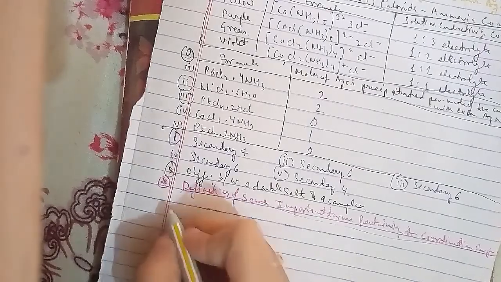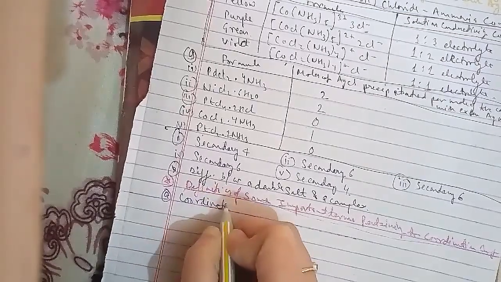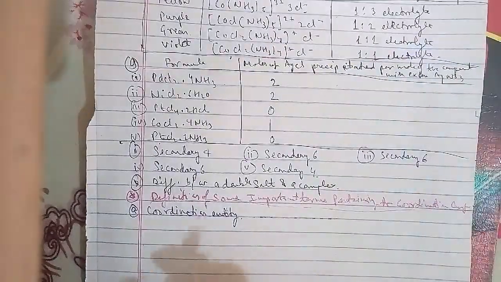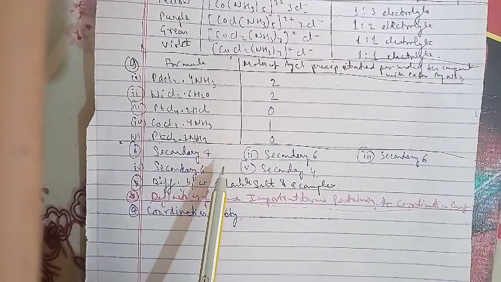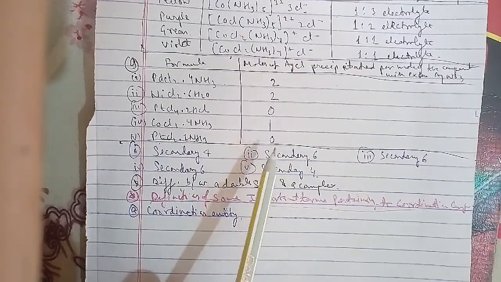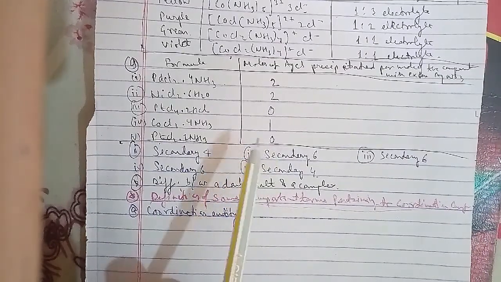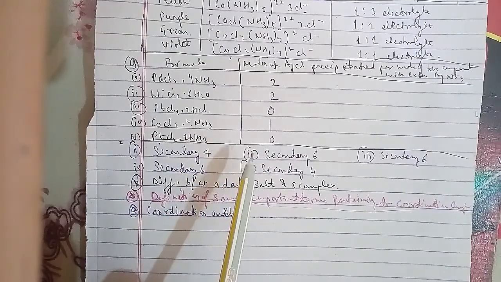In terms of coordination entity, we go ahead. Here, a coordination entity constitutes a central metal atom or ion bonded to a fixed number of ions or molecules. For example, CoCl3·3NH3 is a coordination entity in which the cobalt ion is surrounded by 3 ammonia molecules and 3 chloride ions. Other examples are Ni(CO)4, PtCl2(NH3)2, [Fe(CN)6]4-, and [Co(NH3)6]3+.